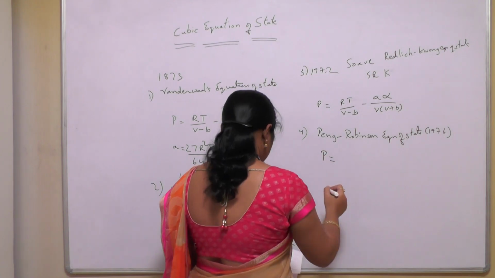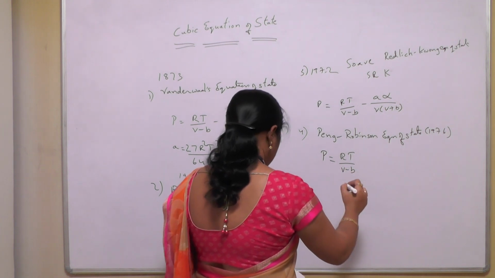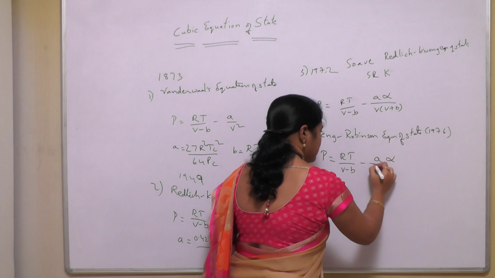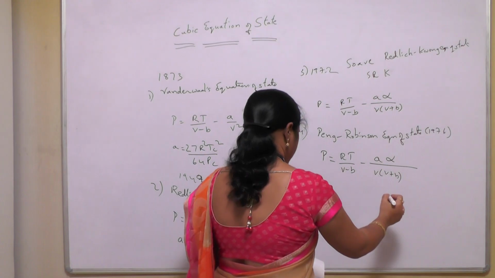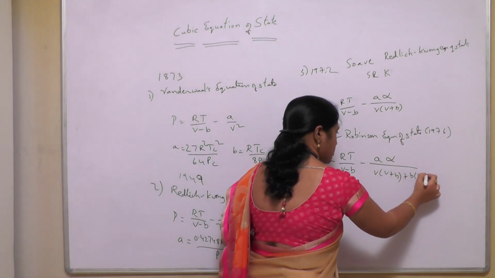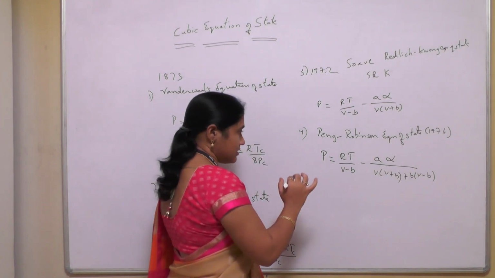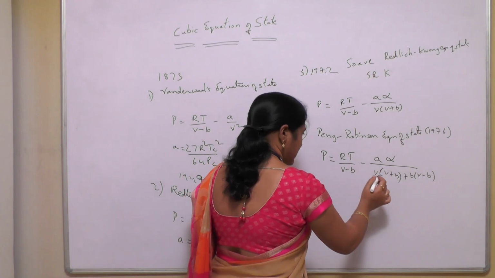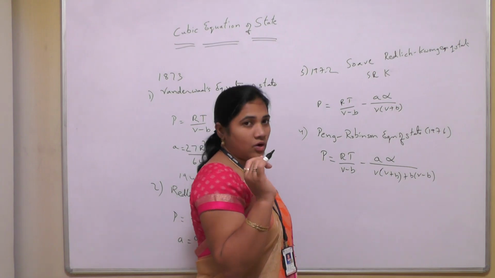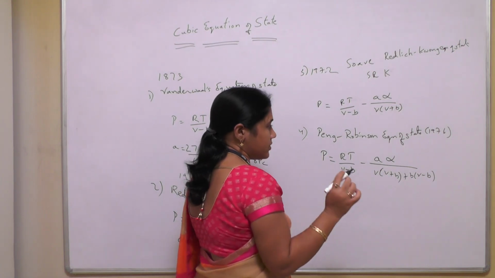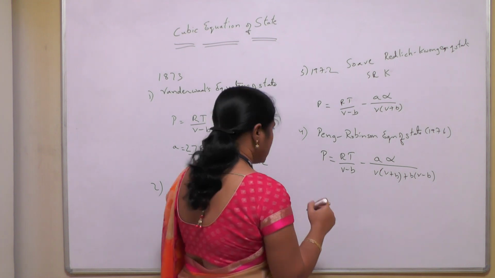It is also a two-parameter equation: P equals RT by (V minus b) minus a alpha by V(V plus b) plus b(V minus b), where alpha is a function of reduced temperature and the acentric factor. It is mainly applicable for hydrocarbons and gases such as nitrogen and oxygen, to know their pressure, volume and temperature behavior.